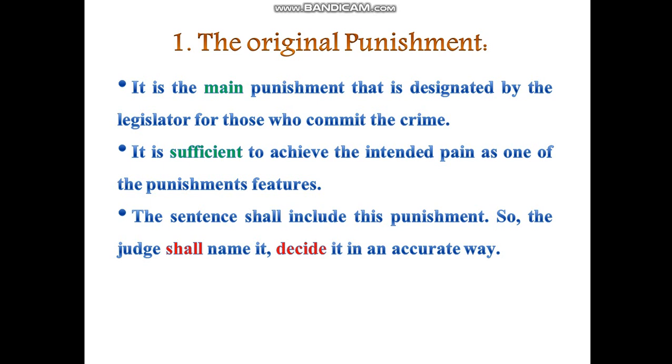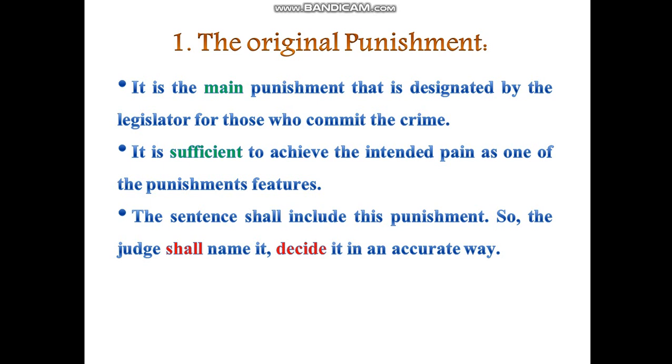For example, he is liable to 7 years, he is liable to 3 years in imprisonment. So he has in this case to name the punishment, imprisonment for example, and to name the number of the years or the months that this person shall spend in the jail. So this is number three regarding the original punishment.